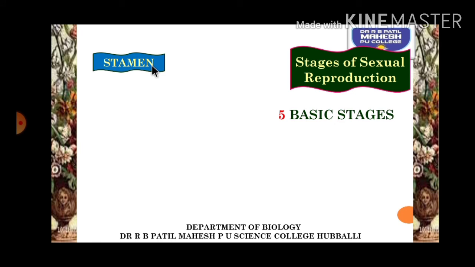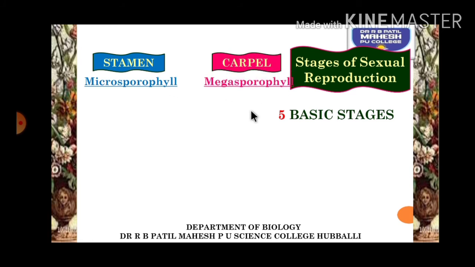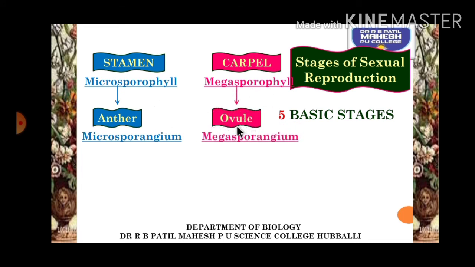The male reproductive part of the flower is the stamen, also called microsporophyll, whereas the carpel is the female reproductive structure and is also called megasporophyll. The microsporophyll is made up of an expanded part called the anther, and the anther is called the microsporangium. The megasporophyll is made up of an ovule, and the ovule is called the megasporangium.